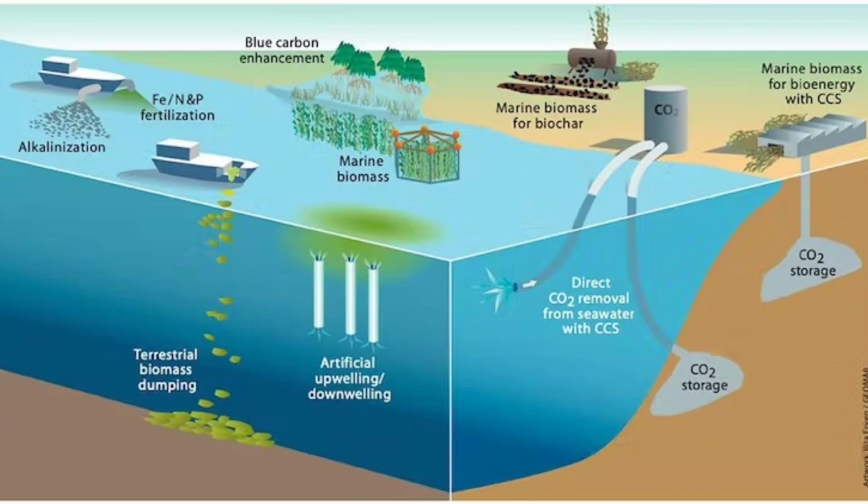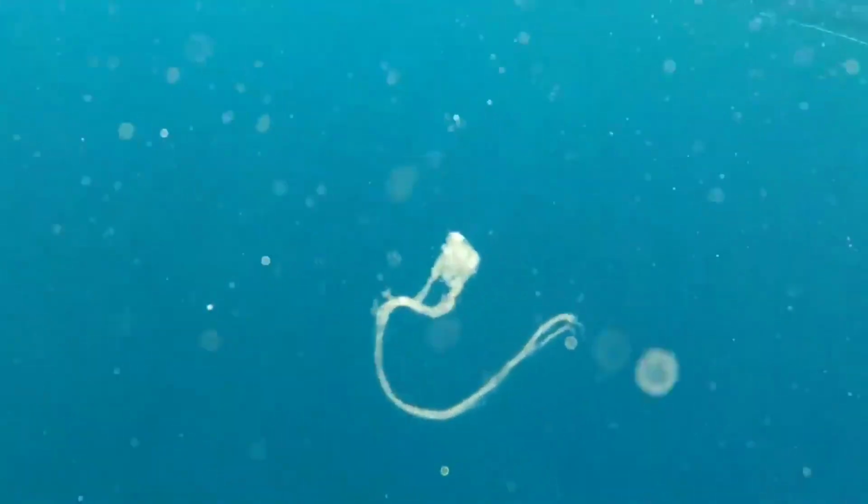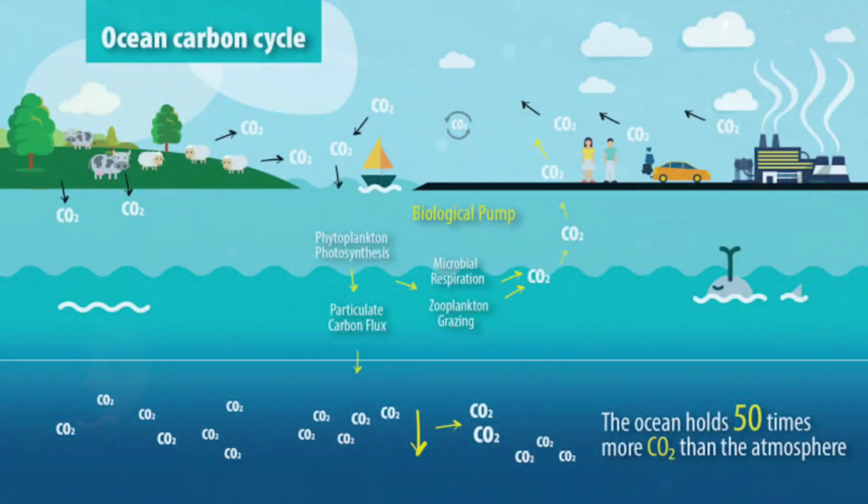Through photosynthesis, phytoplankton absorb carbon dioxide from the atmosphere and convert it into organic matter. As phytoplankton grow, they incorporate carbon into their cells. When they die, some of the organic matter sinks to the ocean floor, effectively removing carbon dioxide from the atmosphere and storing it in the deep ocean sediments. This process is known as the biological pump. The biological pump is a crucial component of the global carbon cycle.